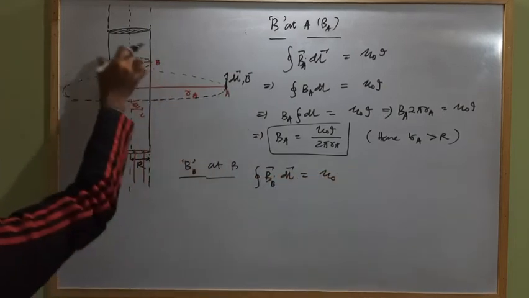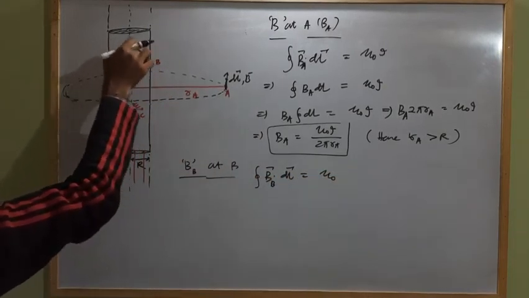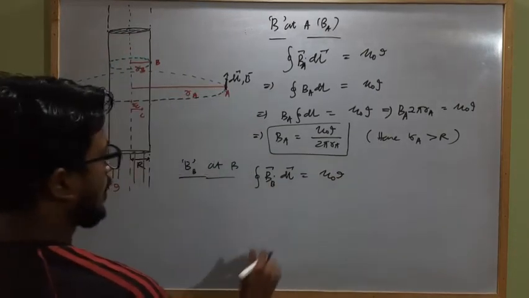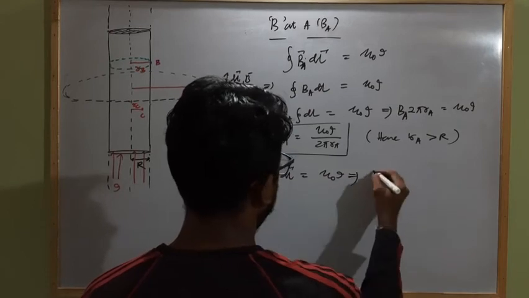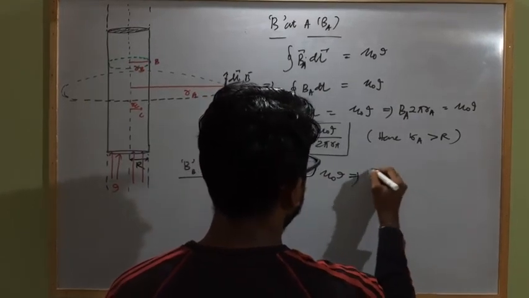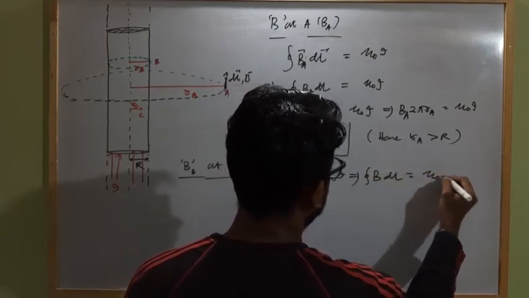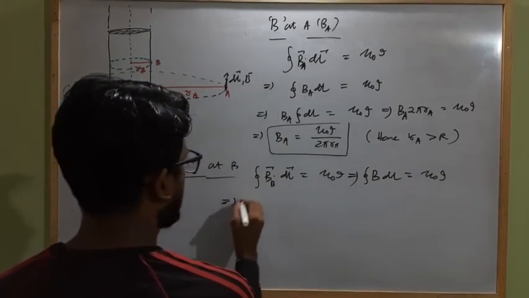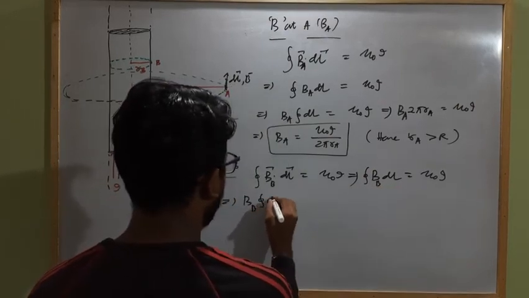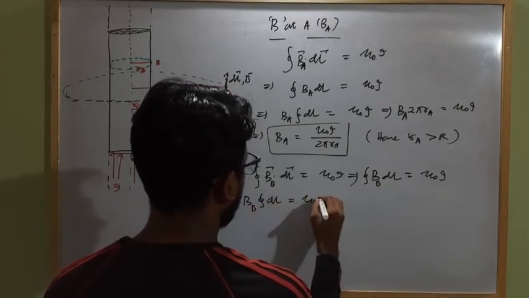Again, as the complete current carrying conductor is enclosed by this loop, I enclosed will be the complete current flowing through the conductor, I. Again the angle between B and dl will be 0, so it will be B dl closed integral equal to mu naught I enclosed. So this implies B at B closed integral of dl equal to mu naught I enclosed.